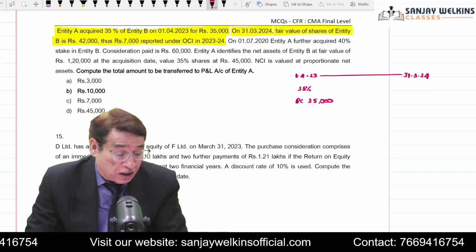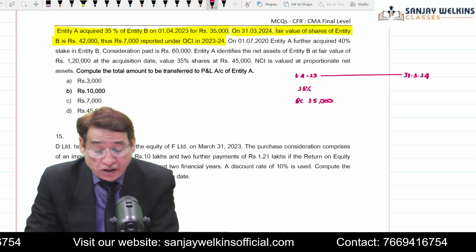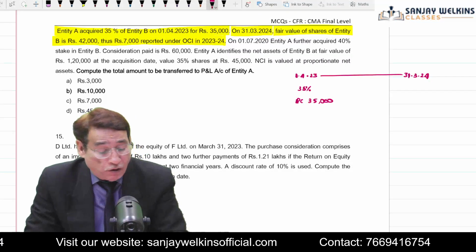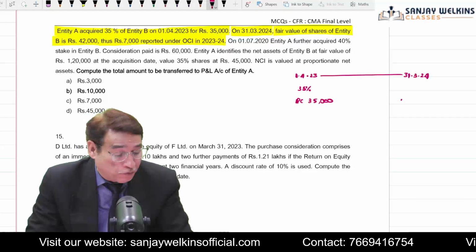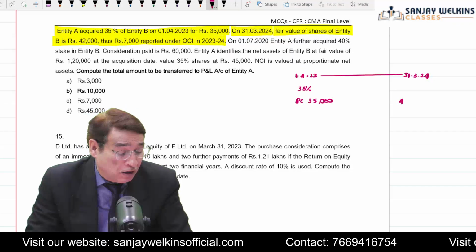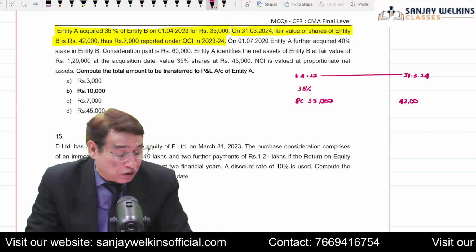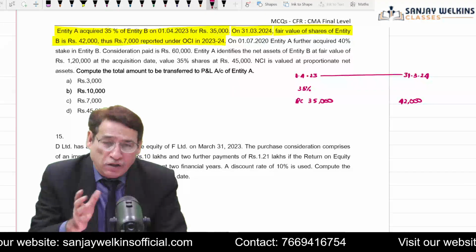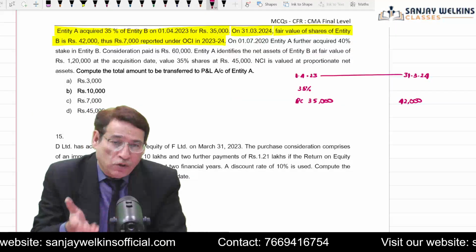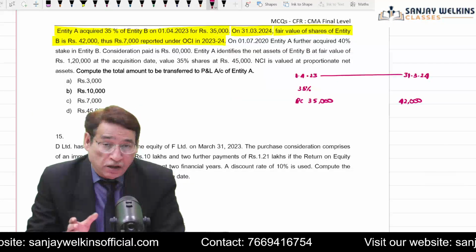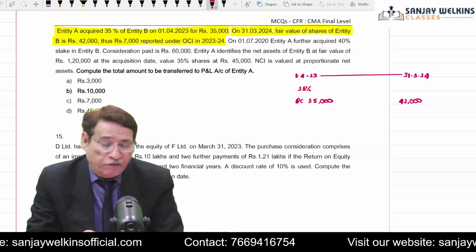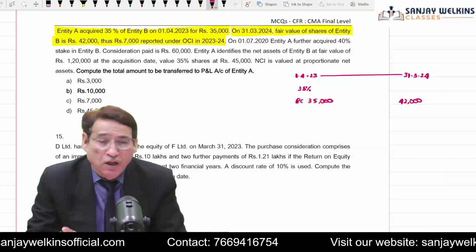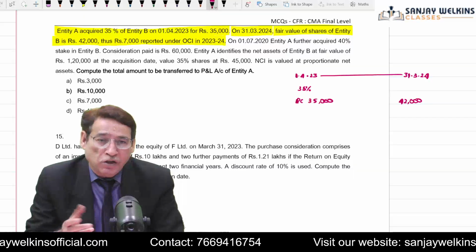When we reach the end of the accounting year, the value of these shares is 42,000. Right now entity B Limited is your associate entity, because you have investment in excess of 20% but less than 50%.